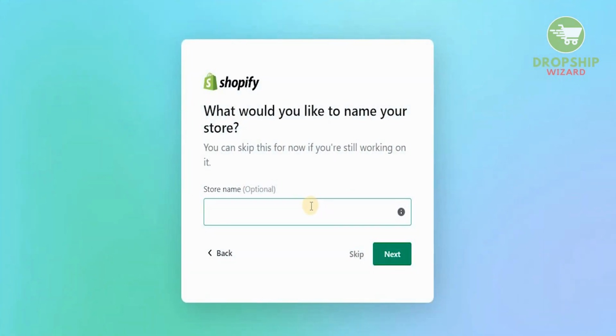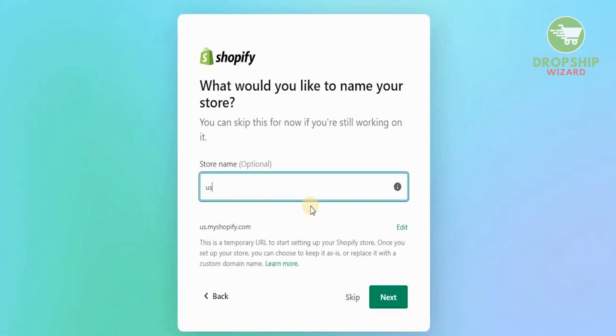So once we've done it, we need to select the name. Now we need to make sure that we select a name that really means something, that has an actual element to it.